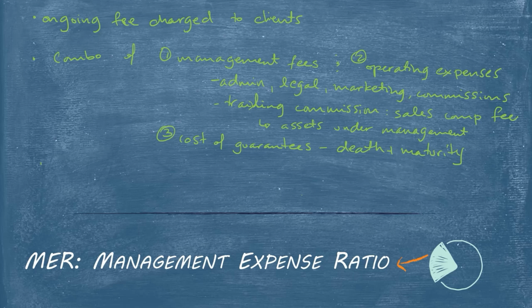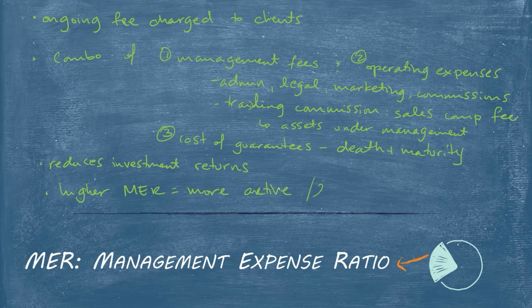Now, remember that an MER does reduce the investment return. So if your client's investment is getting a 5% return out in the market, and the MER is 2%, they are only going to receive 3%. And so it is important to remember that, regardless of whether the investment has increased or decreased, so whether it's had a positive or negative return, that MER does always come off the top before your client sees any returns. So that is something that is very important to understand and that you communicate to your client.